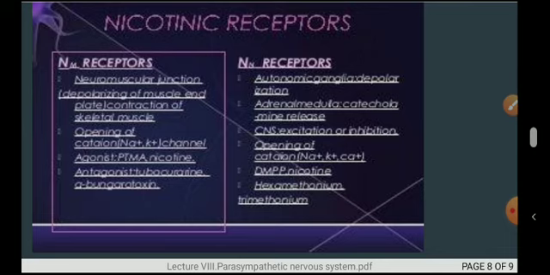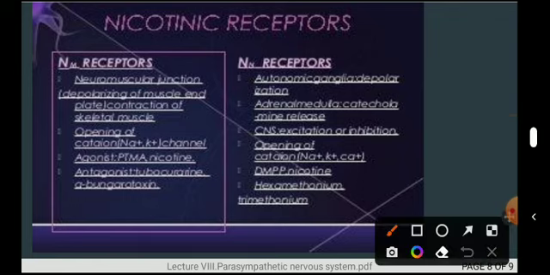These are present in the autonomic ganglia. As the muscle type is present in the neuromuscular junction, this nicotinic neuronal type is present in the autonomic ganglia. Again, these are also present in the adrenal medulla and have the role of releasing catecholamine.